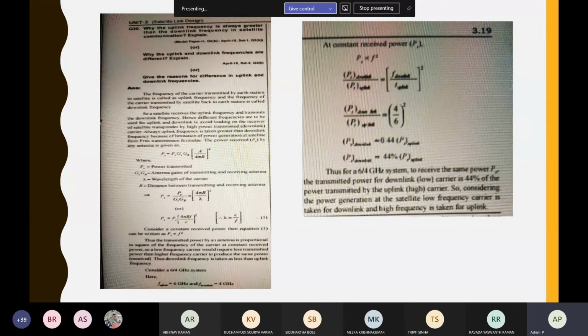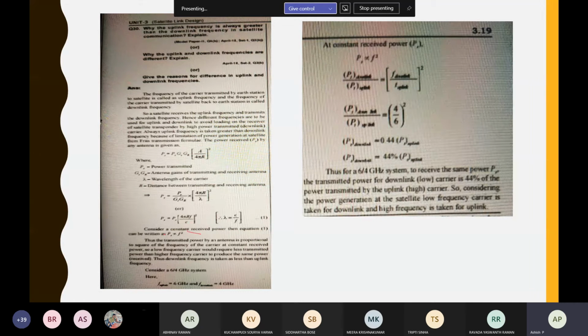Then here the starting question: why is the uplink frequency always greater than the downlink frequency? The main reason is based on the power needed for transmission. As I told, once you increase the frequency of operation, path loss is proportional to the square of the frequency, right?